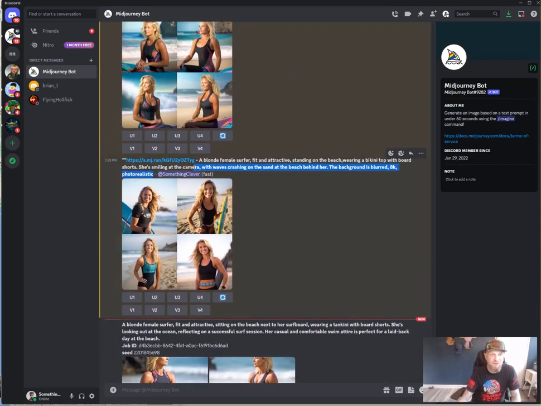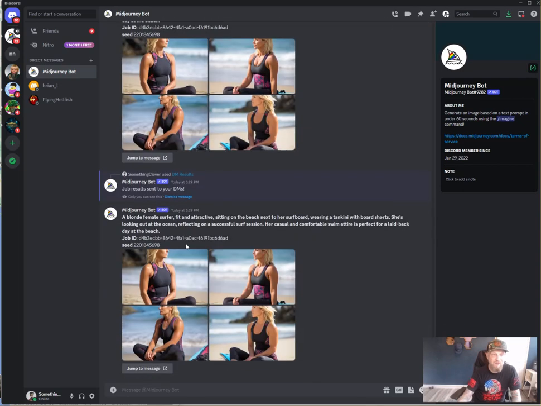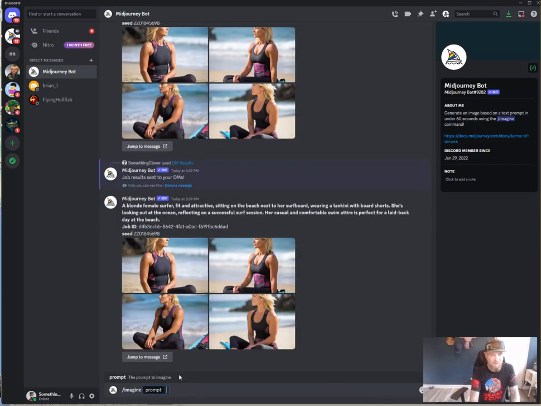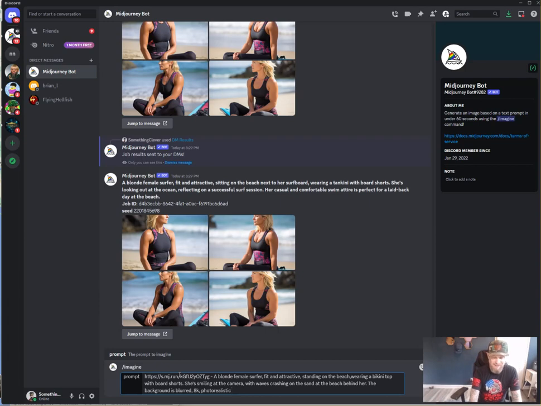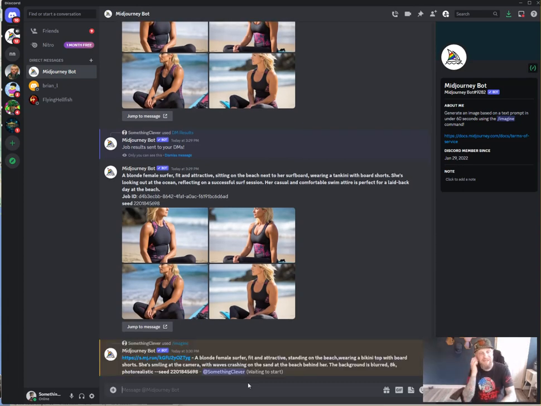So I'm going to try this one more time. I'm going to open up my image prompt. Then I'm going to hit a space and do 2 small dashes. That's the format that seems to work. Followed by my seed number. So it's going to correlate basically the job number, the seed number associated with these 4 images along with that image. And if I did this correctly, it should spit out some proper images in just a moment for me here.